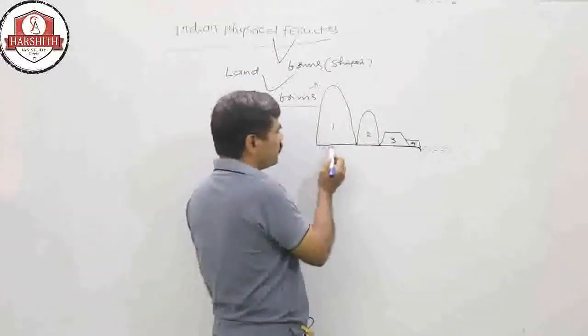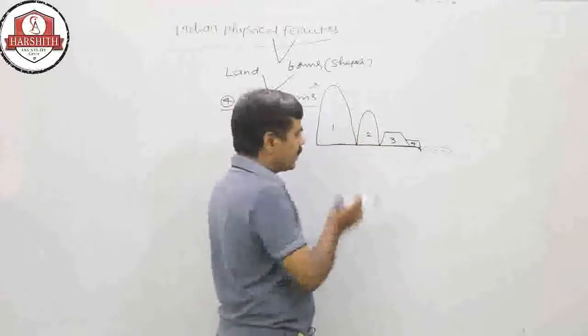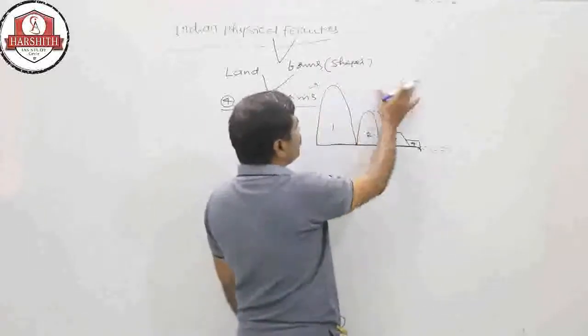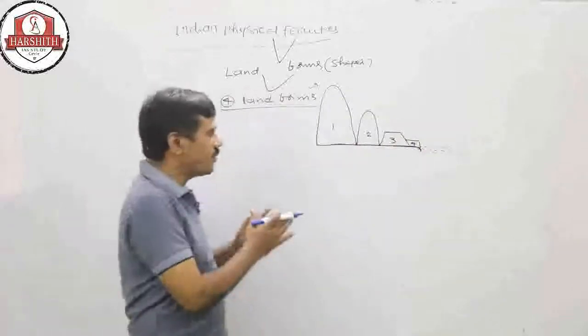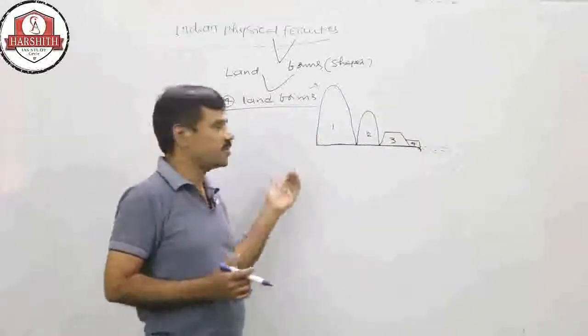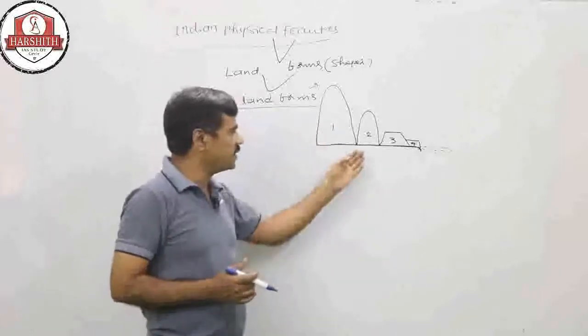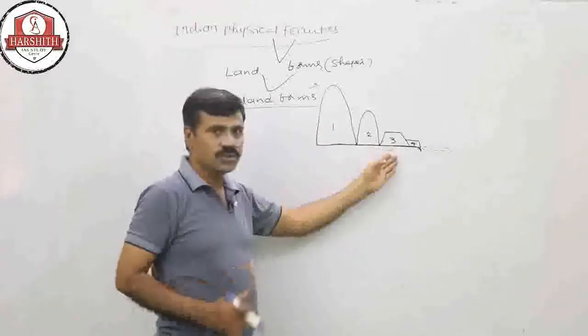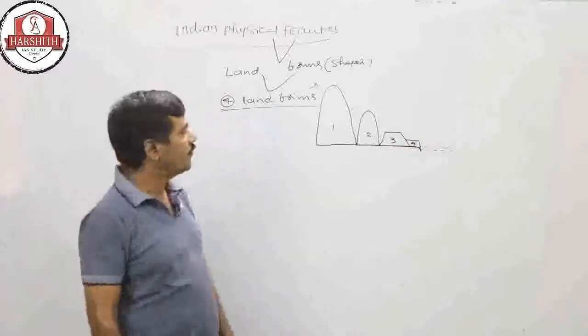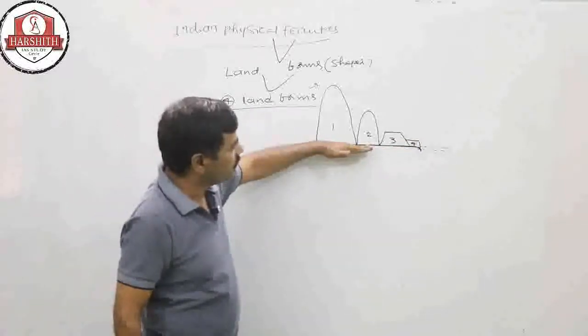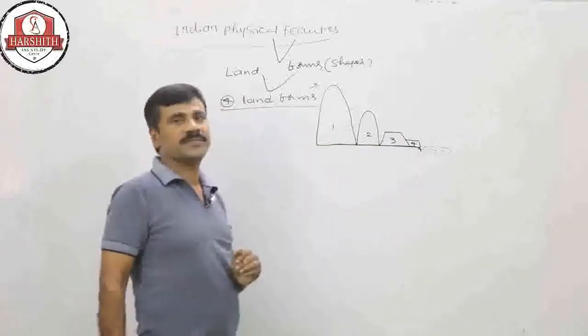That is how the landforms are formed in the shape of mountains, hills, plateaus, and plains on the rock surface of the earth's crust.